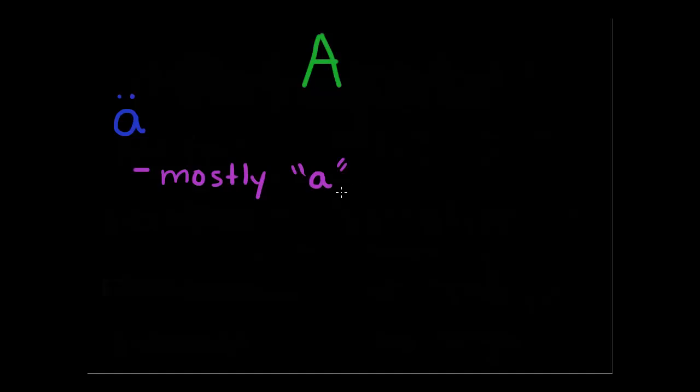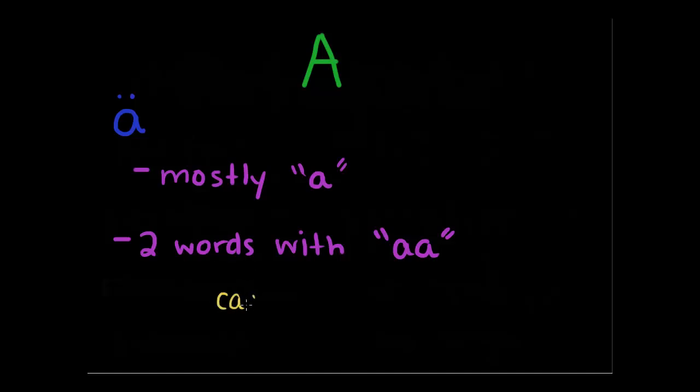Really, there's only 2 words in Portuguese with AA, so 2 words that utilize AA, a double A for the A sound. And those 2 words are catinga, like that, and copy, C-A-A-P-I. So with the exception of these 2, mostly everything else is going to be just an A for the A sound, like cabasa. Wow, all of them start with a C. Okay, so cabasa, catinga, copy. Really, there's only 2 with AA. We don't have to worry about that too much.